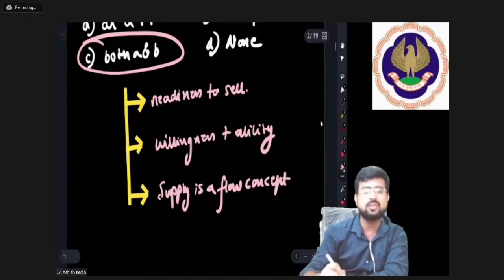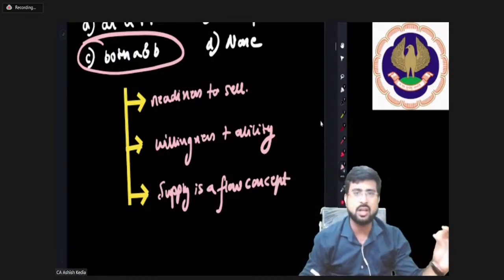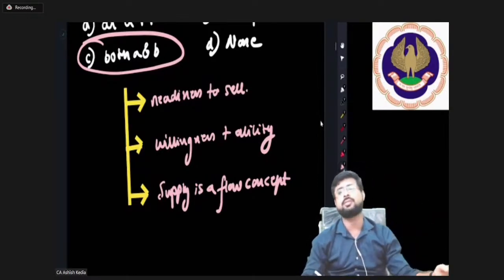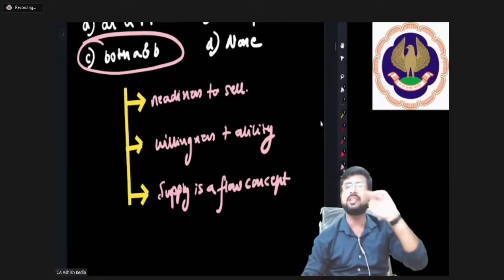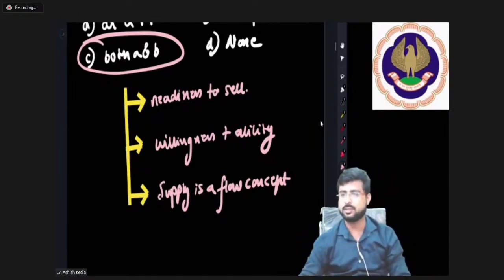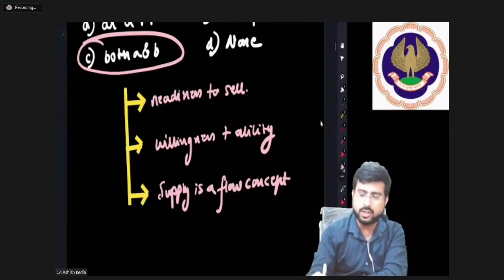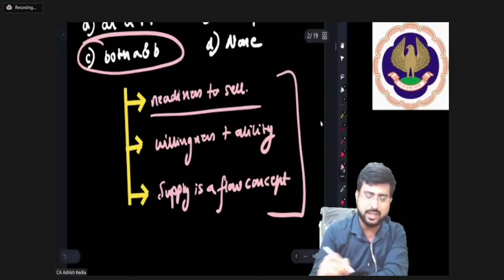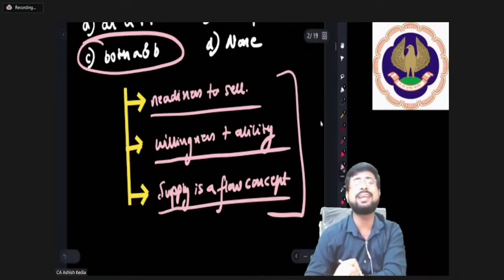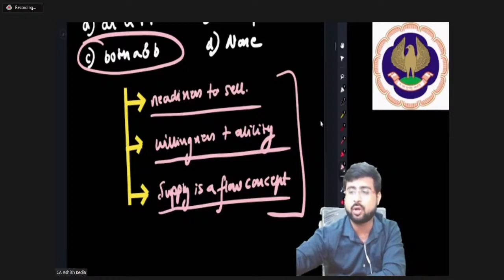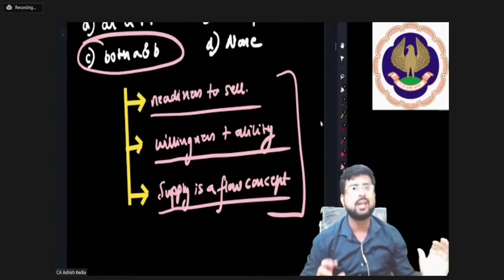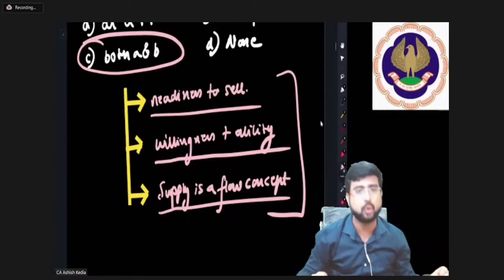If you don't know what a flow concept is, I'll explain that to you. But first of all, I need everyone to write it down. What is supply? Supply is a flow concept. Come on, everyone. Okay, I'll explain it in Hindi again, but first let's see whether you are clear or not. Yes, sir. Okay. So what are the 3 points here? Number 1, readiness to sell. Number 2, willingness plus ability. Number 3, supply is a flow concept. Okay, sir. So first let me summarize it in Hindi and then we will discuss what is the meaning of the term flow concept.